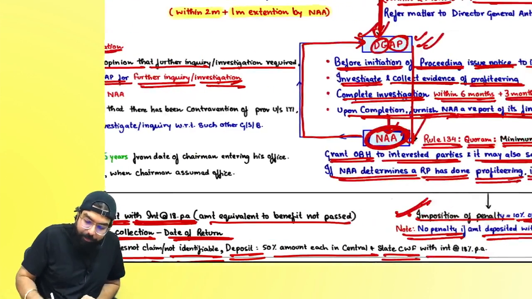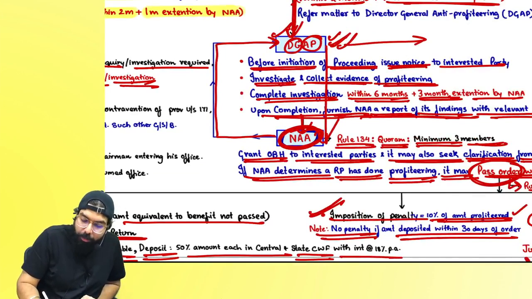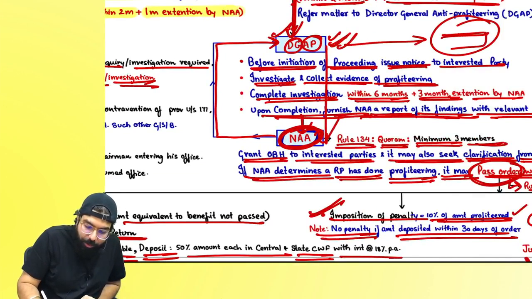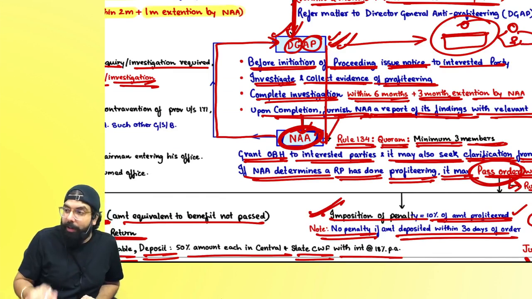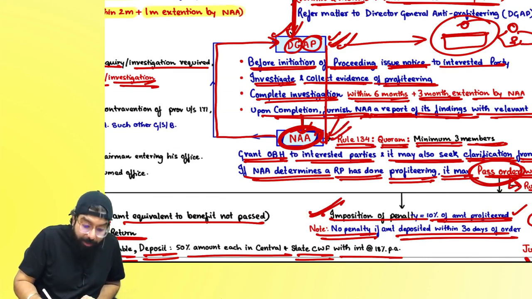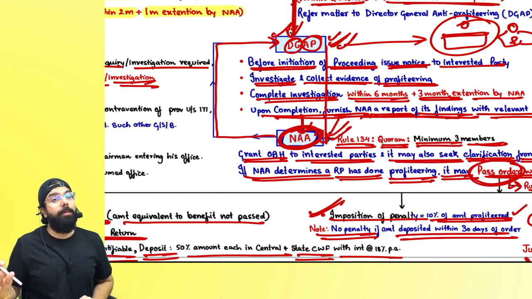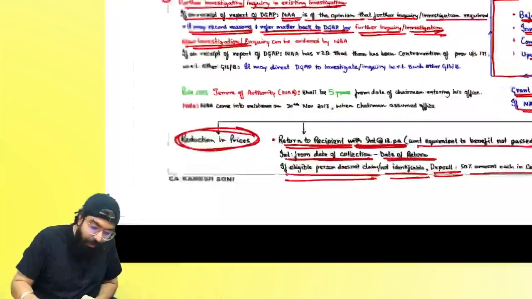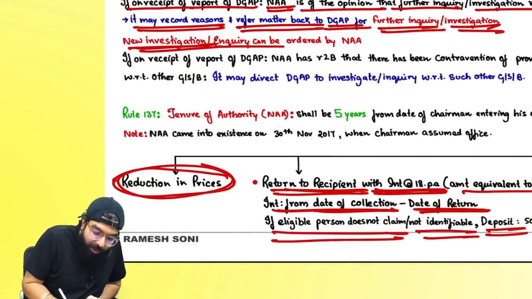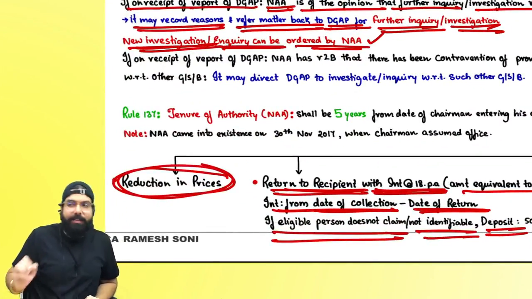New investigation. Sir, DGAP went ahead and saw what it was: masala dosa. Who was eating? Rakesh. Okay, Rakesh is sitting over here. Now listen. Now the Anti-Profiteering Authority has a doubt that if it is masala dosa, in idli also he is doing profiteering. In other items also he is doing profiteering. Yes or no? So they will tell that a new investigation or inquiry can be ordered by the National